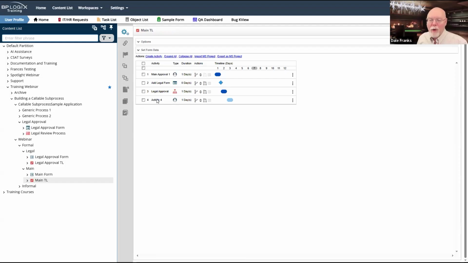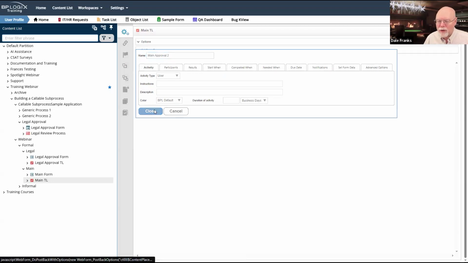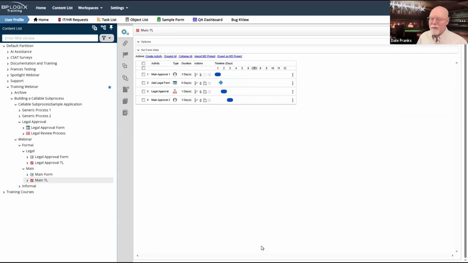And then finally, we're going to have activity 4 down here, which we're going to keep as a user activity. And we'll just call this final. Oh, wait, we called the other one main approval 1, right? We'll just call this main approval 2. And who knows how many approvals there are in the main timeline. It could have 30 or 40 activities. We don't care. At minimum, we just need these 4 activities so that we can demonstrate how it works.